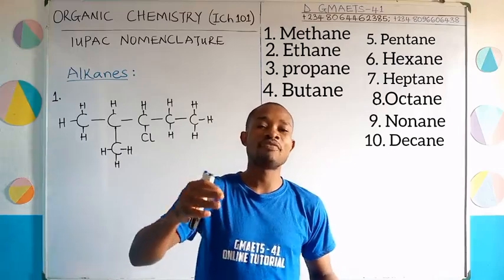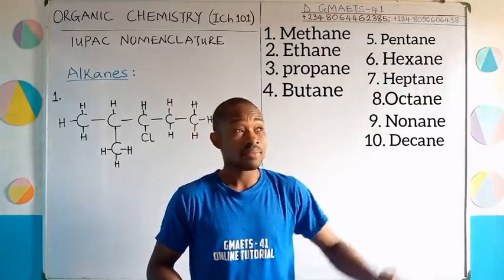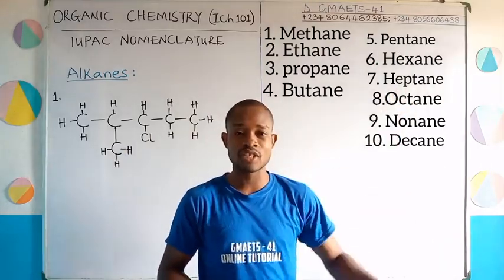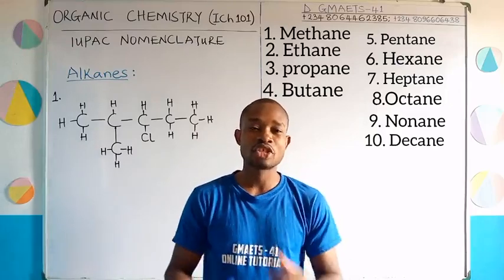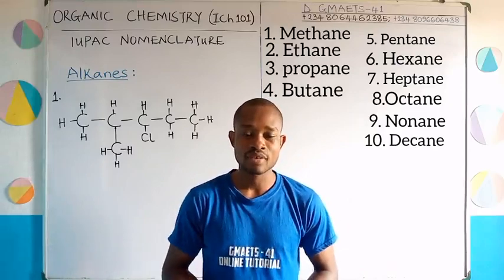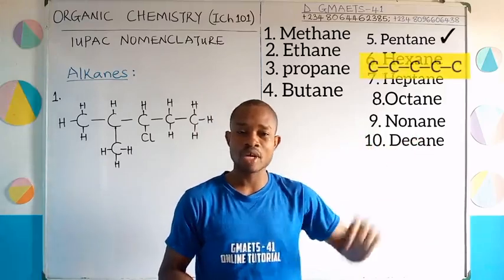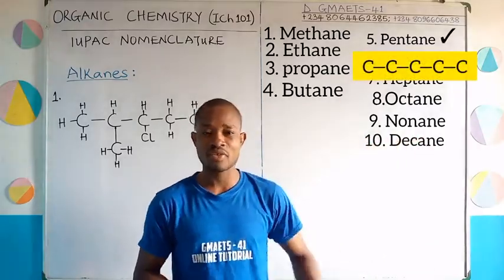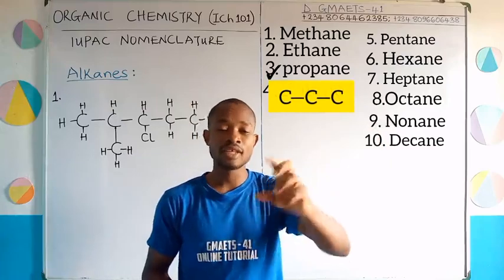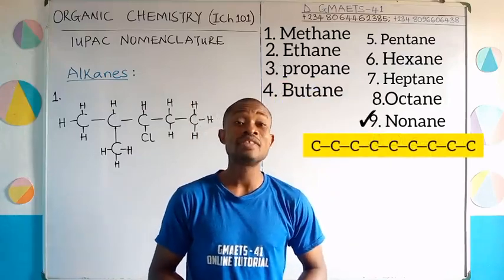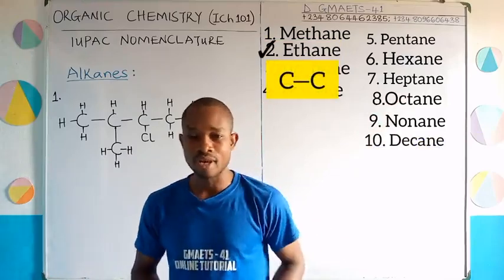It's just like the way we have the first 20 elements. You are not allowed to scatter them, please. Because this serial arrangement from methane to decane indicates the number of carbon atoms that the structure or the compound you're dealing with has. For example, when we say pentane, it means there are 5 carbon atoms. Number 5, you can say that in the serial number. When you say propane, number 3. What of nonane? Number 9. What of methane? Number 1. Ethane? Number 2. Come along, please.